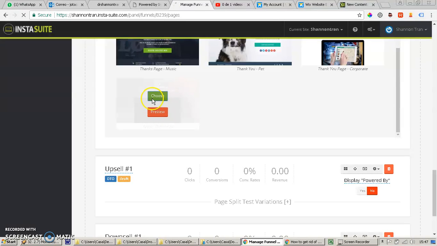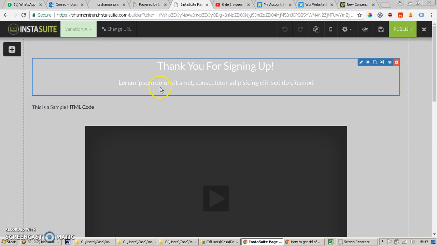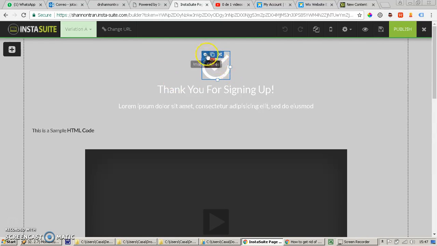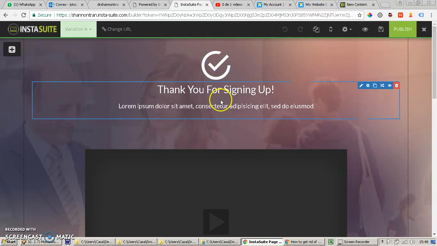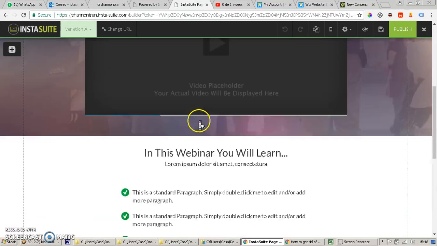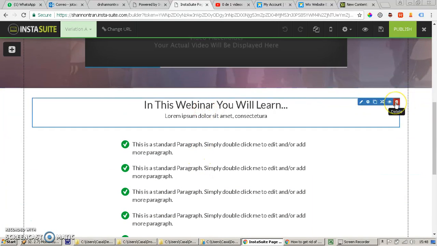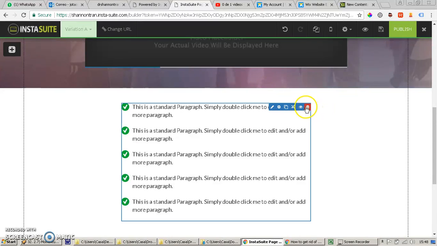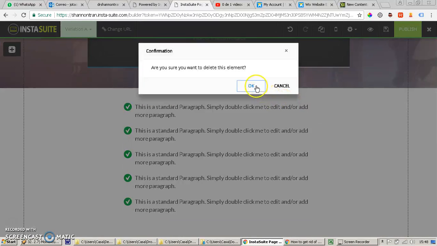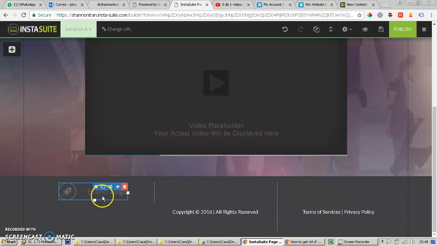We're going to choose this because it's cool, because it has a video. You can upload the video where it says, hey, thank you so much for signing up for this program. We can put here a logo or erase it. We can put here a paragraph or whatever you want. The background image can also be changed. Here we can put a thank you, and this has webinar information. So if you want to erase this, you can erase all of these parts. Erase it, and we're going to erase all the white block that's here. Here we can put Shannon Tran and all the other things.